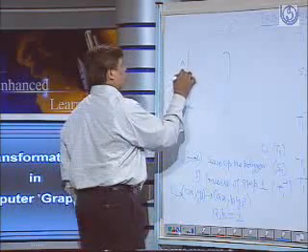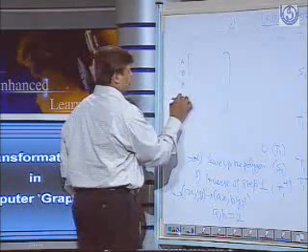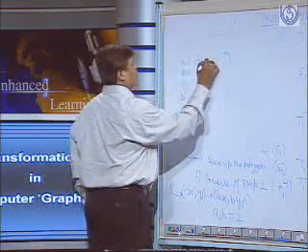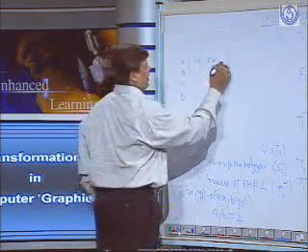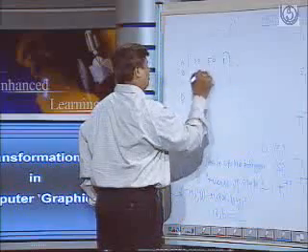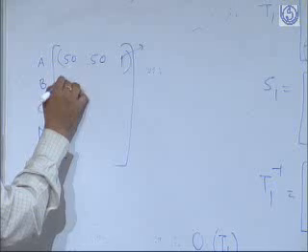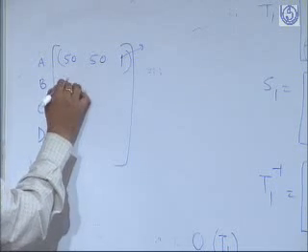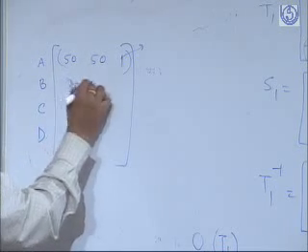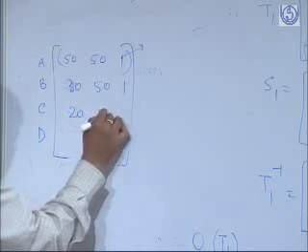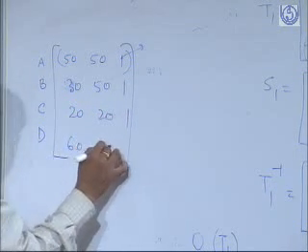Coordinates of point A, coordinates of point B, coordinates of point C and D. So whatever they were, say 50, 50 and 1, the homogeneity factor, 40, this was 30, 50, 1 and whatever they were, say 20, 21, 60, 41.